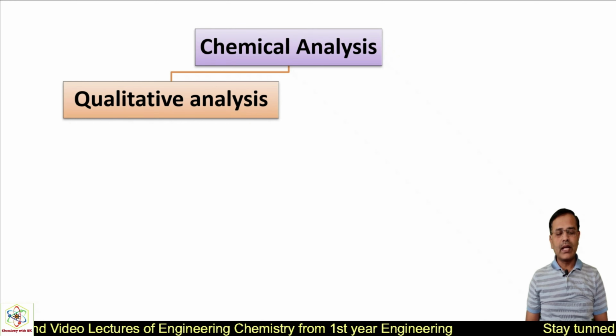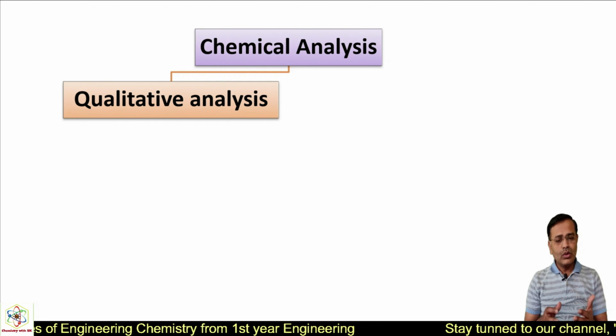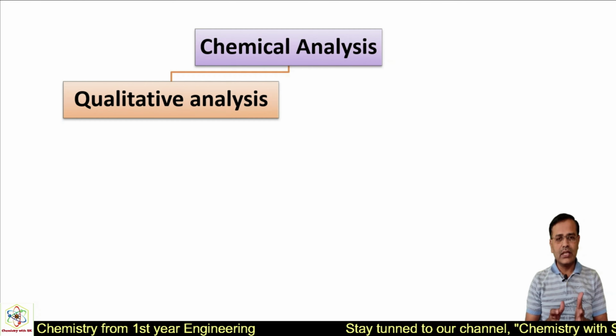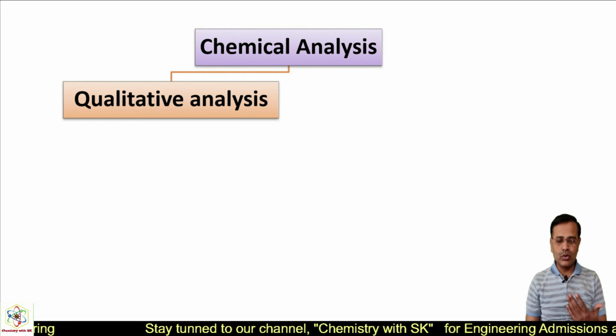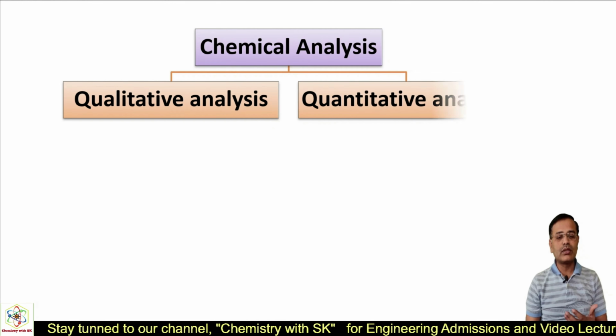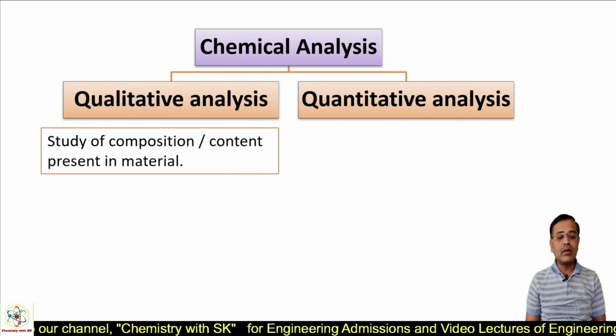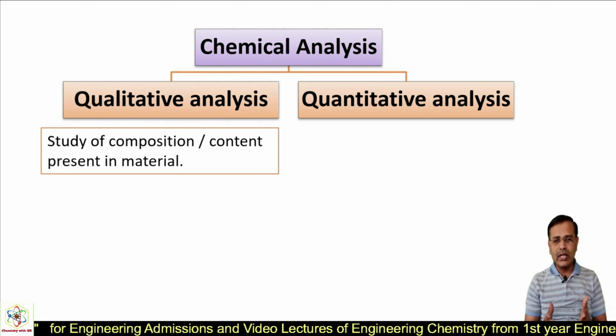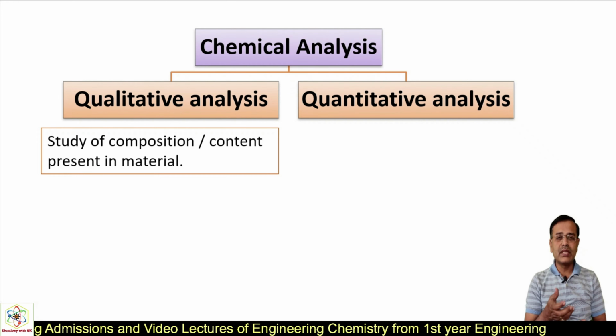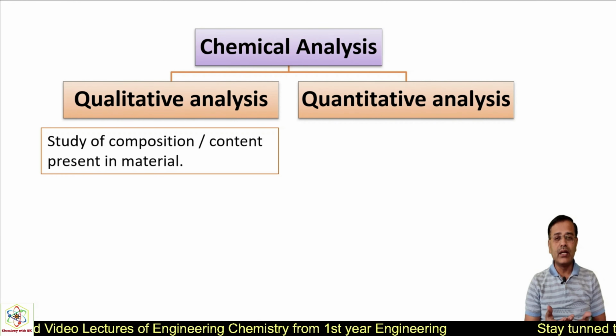Today in this video, we will see the concept of chemical analysis. What do you mean by analysis? Chemical analysis is nothing but the study, or we can say investigation. So chemical analysis is of two types. One is qualitative analysis and the other is quantitative analysis. What do you mean by qualitative analysis? Where we study the quality. What do you mean by quality? Quality is nothing but the parameters related to the content or composition.